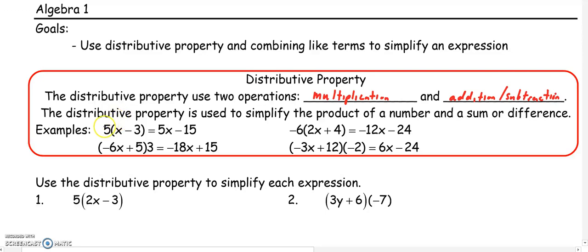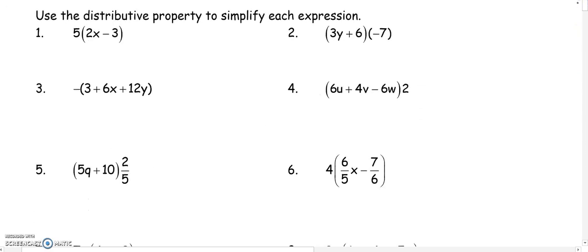So when there's a number or a variable outside of the parentheses, we're going to multiply inside the parentheses to get our result. So let's try some using the distributive property. In number 1, there's a 5 outside the parentheses. We're going to distribute. So we're going to multiply both terms by 5. 5 times 2x is 10x. 5 times negative 3 is negative 15. These are not like terms, so we're going to leave it separate.